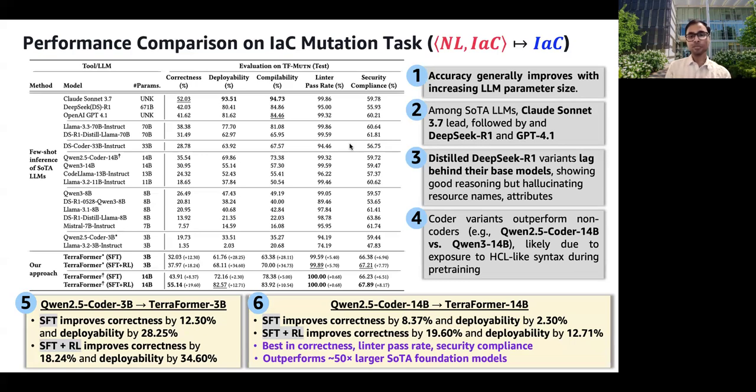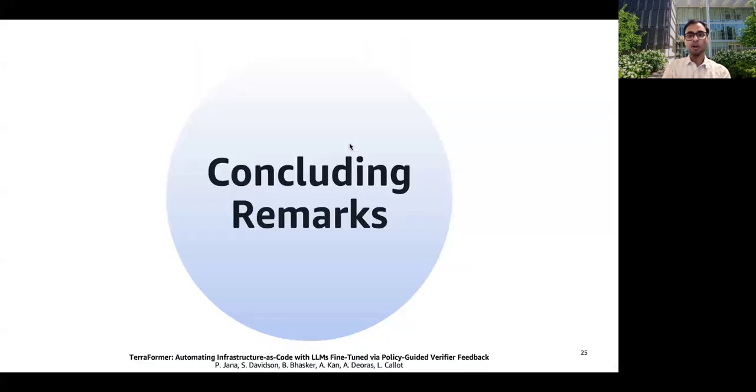So overall, TerraFormer 14 billion achieves the best correctness, linter pass rate, and security compliance, and again outperforms models nearly 50 times its size. So I'm almost at the end of the talk. Let me close with some concluding remarks.